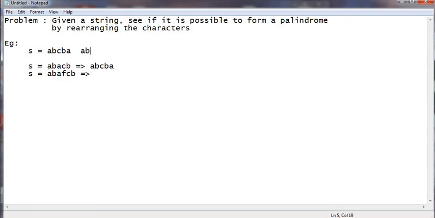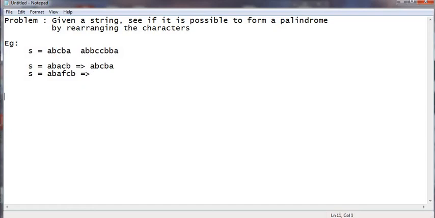Say A, B, C, C, B, A. In case of even length, every character will have a matching one. A will have a matching, B will have a matching. It need not be that the character count is 2, it can be more than 2 as well. Whatever the count is, it has to be even. At the most it can have one odd. So that's the logic.